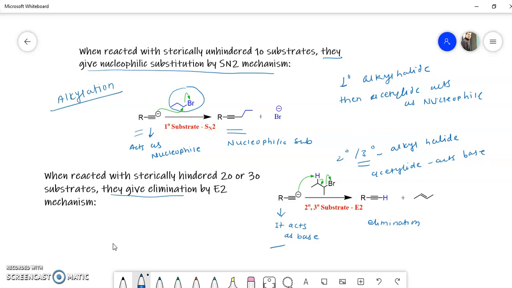In this video, we have seen the concept of acidity of terminal alkynes, and due to this acidity, they can be converted into their corresponding metal acetylides. Metal acetylides on reaction with primary alkyl halides are converted into their alkylated products. And if we use a secondary or tertiary alkyl halide as a starting material, then elimination occurs. So this is all about the reaction of terminal alkynes.